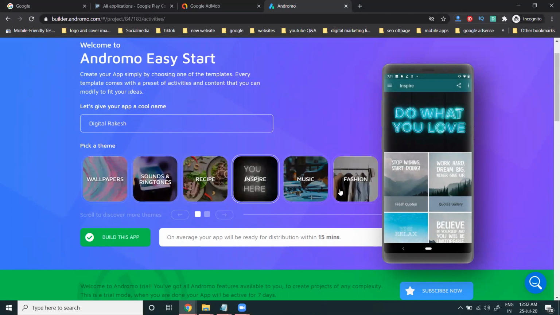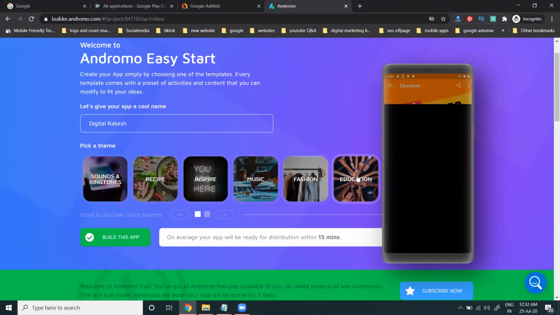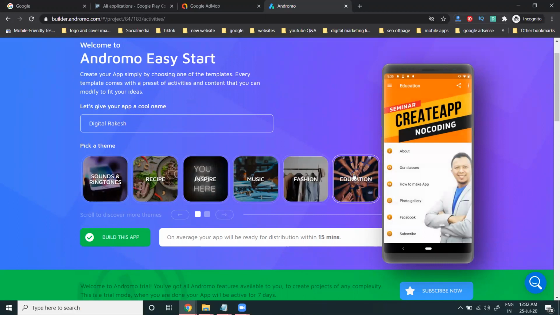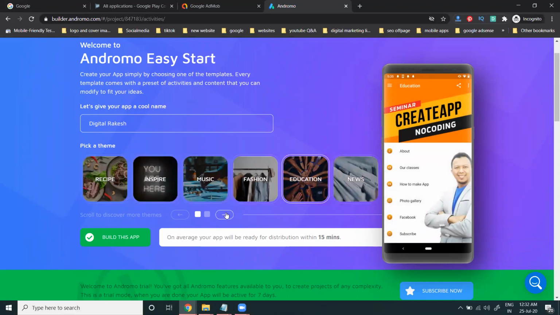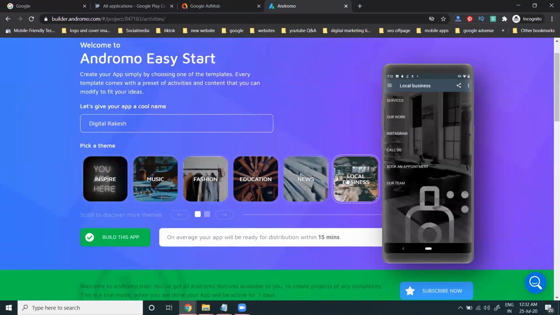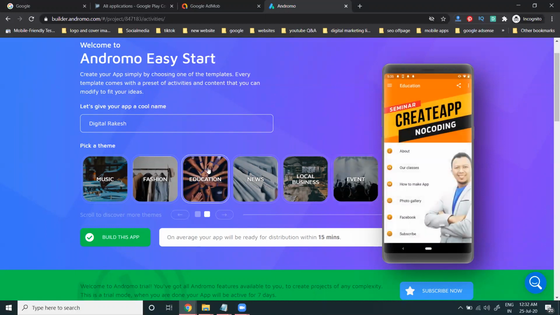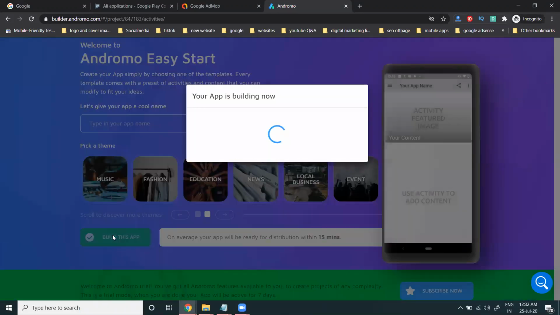There is an education theme. So I'm selecting education, but we can select education, news, local business, whichever you are very comfortable with. You can select this theme here. So these are the themes. Which one am I selecting? Education. Build this app.